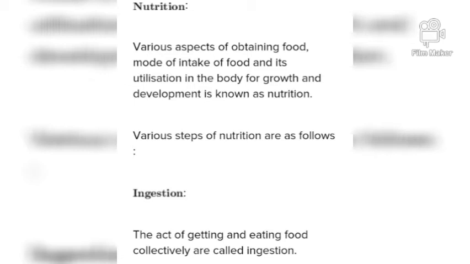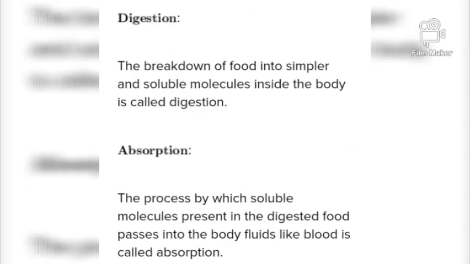So the first step is ingestion. Ingestion is the process by which food is taken into the body, and different animals have different ways of ingestion. Digestion is the second step of nutrition. It is the process of breaking solid complex food into simpler form.